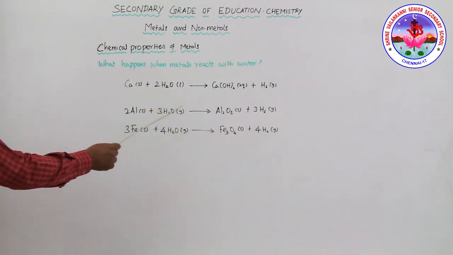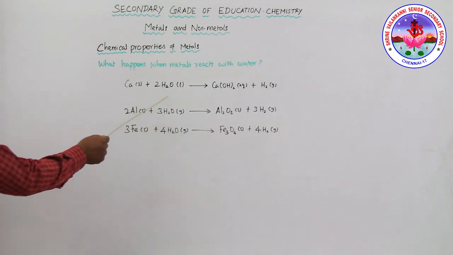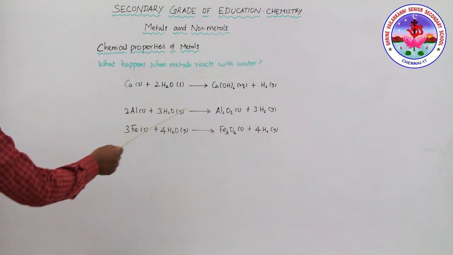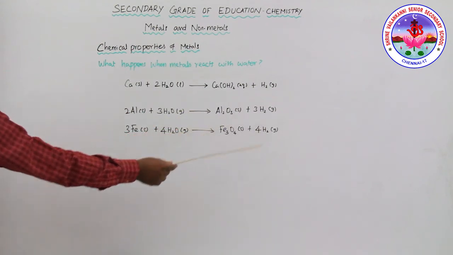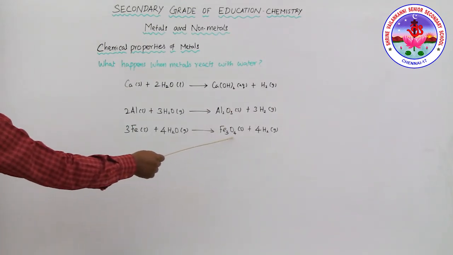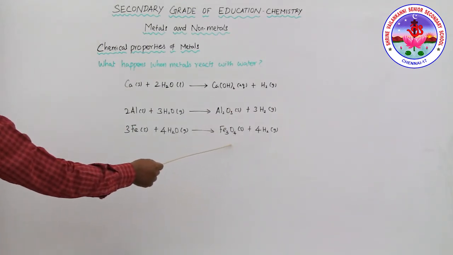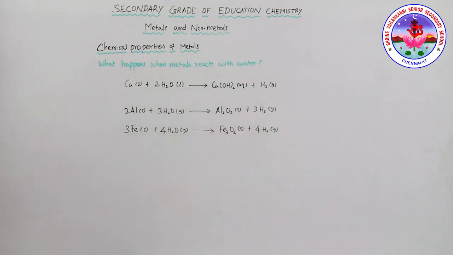See, this is the water steam. Aluminum reacts with steam to form aluminum oxide and hydrogen gas. Similarly in iron also, Fe3O4 is formed, that is iron magnetite. Then metals such as lead, copper, silver, and gold do not react with water at all.